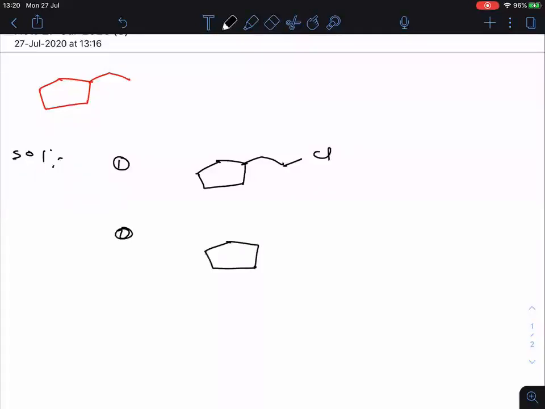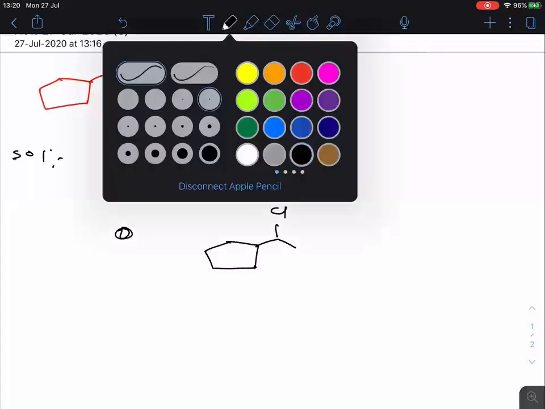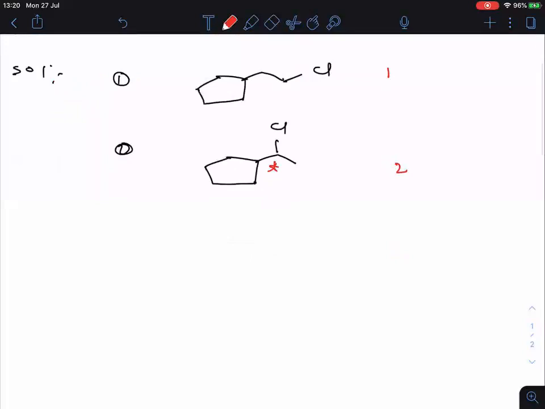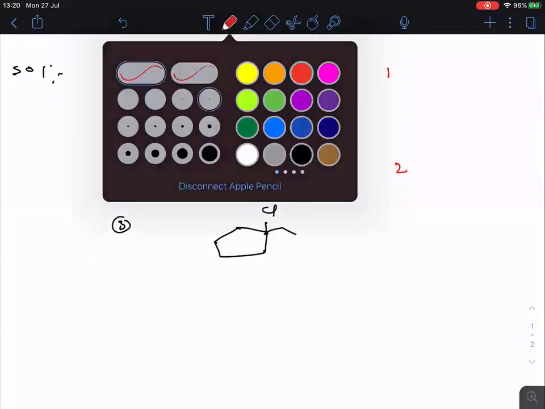Now coming to the second one. Second one is this one. But here one should see that one chiral center is there. When a chiral center is there, 2 products. When a chiral center is not there, 1 product. Clear? Now third one. Third possibility is this one. And here there is no chiral center, therefore only 1 we can expect from here.